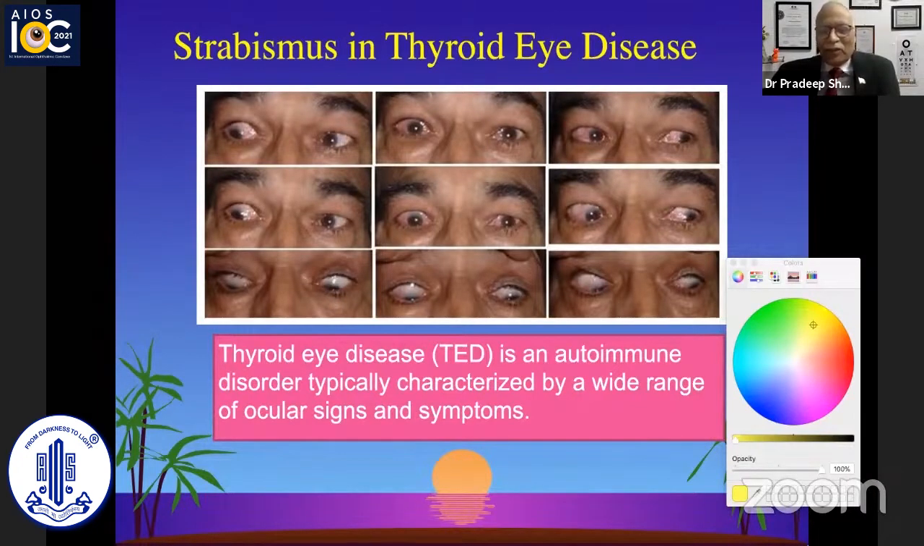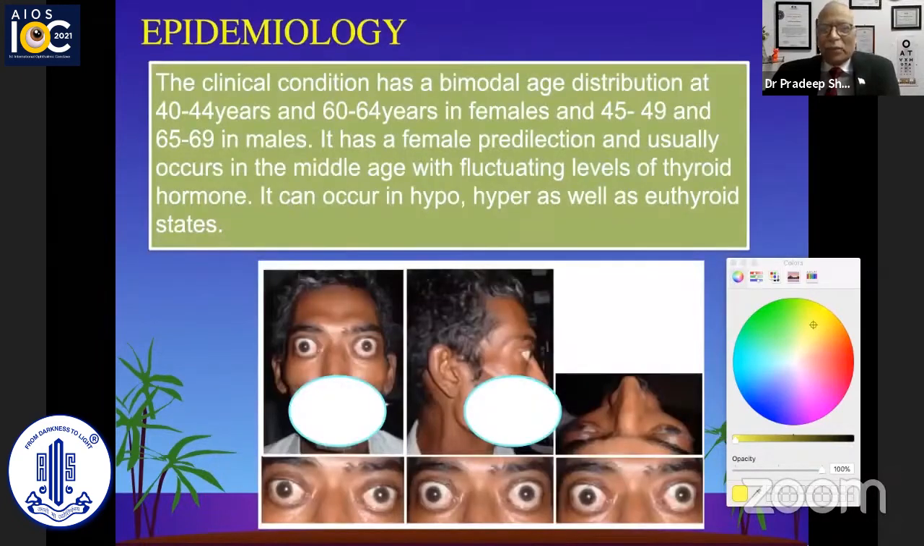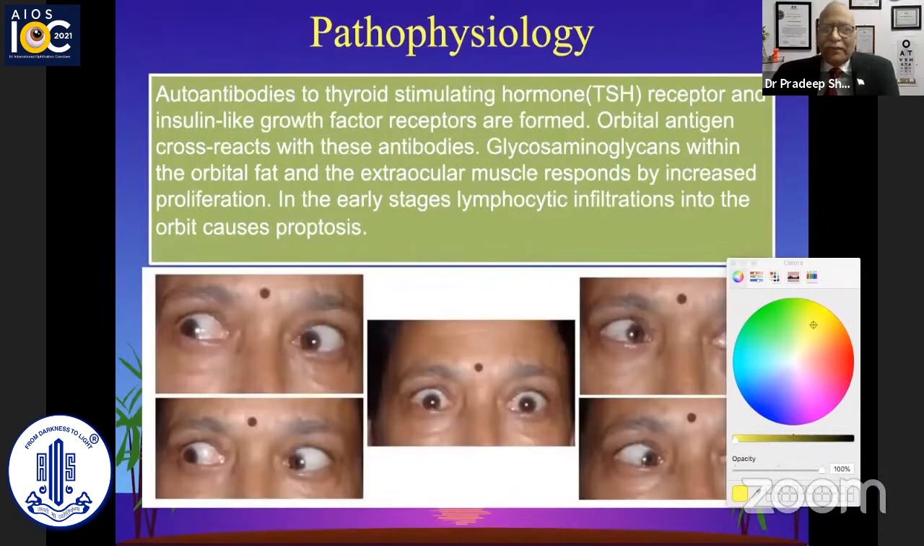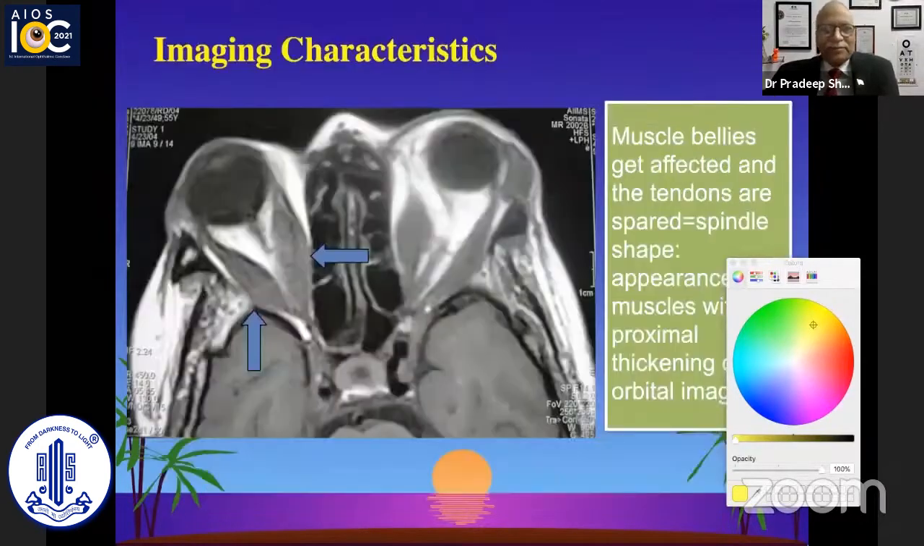So I think it's quite in order that we know that by now all these things have been talked over. What's the cause of thyroid eye disease? The epidemiology, which is hitting more of the older people and more females, predilection being there, and it can occur in hypo, hyper, or the euthyroid states. We know that the pathophysiology has been talked about, and there are good medical treatments on the horizon, which will probably make the life of thyroid eye disease individuals much better in future. Of course, they are very costly at the moment and not available in our country.